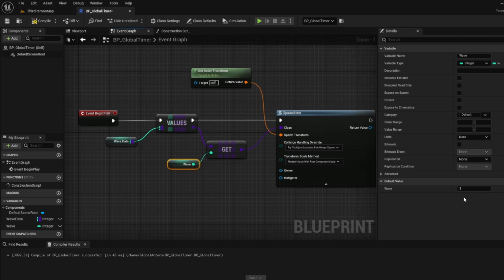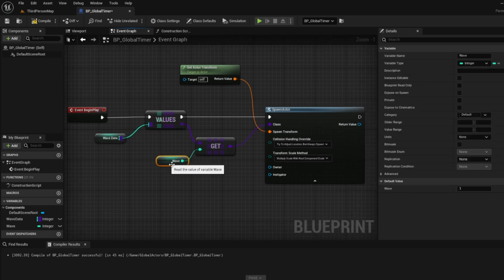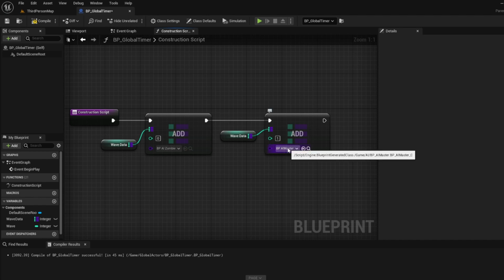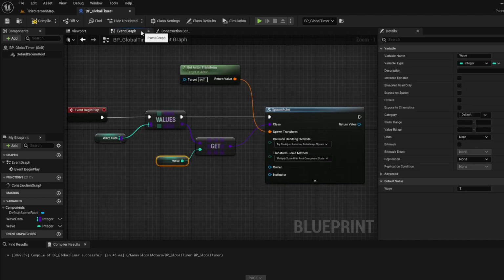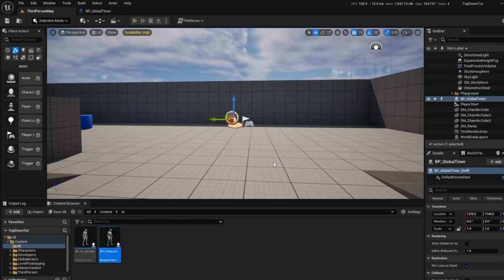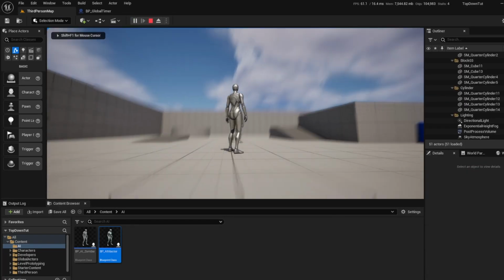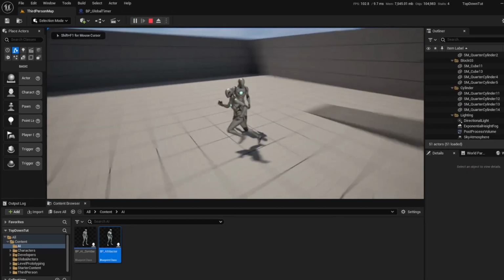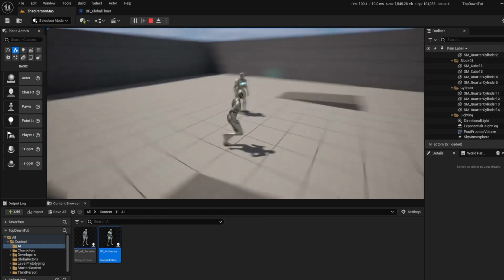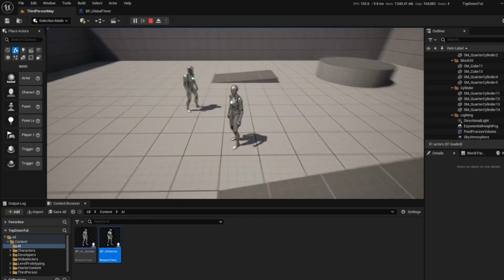So 0 is our first wave, 1 is our second wave, and so on. Keep that in mind. So if we do this right, wave 1 should just be our default AI master here, the glowing guy, right? So if we do this right, it'll give us a glowing guy. And there he is.